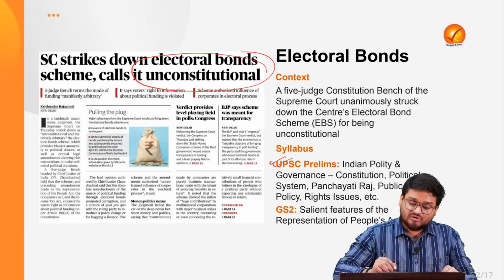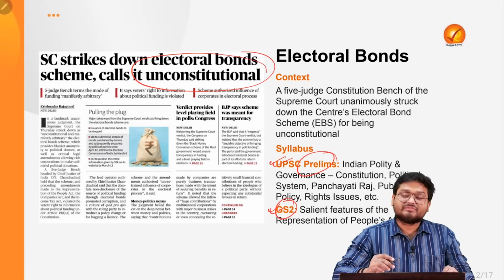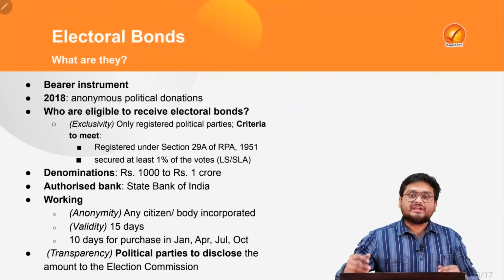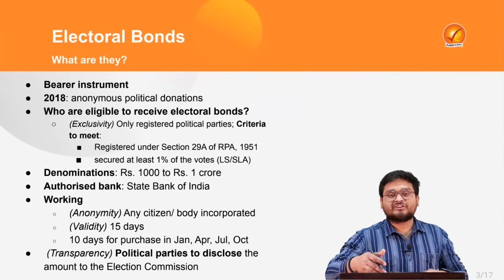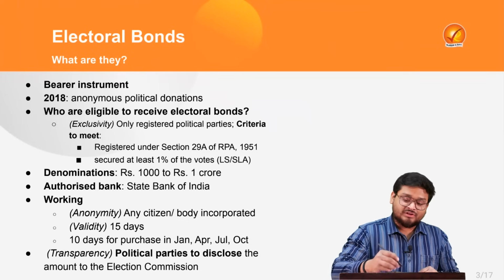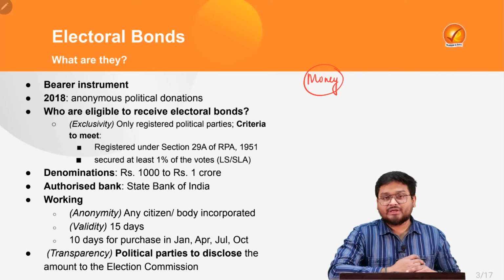Now, it is very important for our prelims, where we have the various aspects of polity, and also for GS2, where we have the Representation of People Act. Now, here, before starting with the details of the electoral bonds which is shown here, I want all of you to highlight the role of money in any democratic elections.